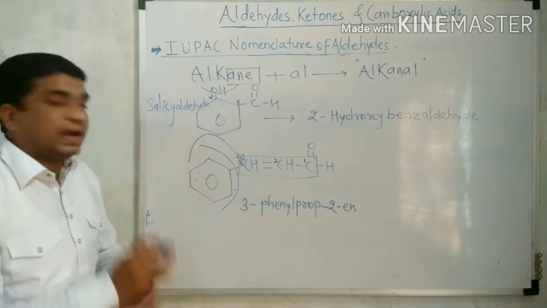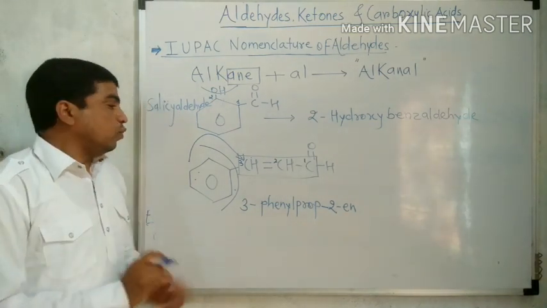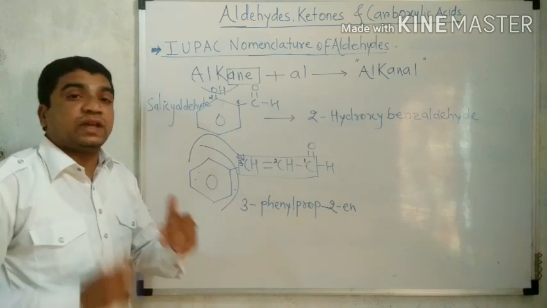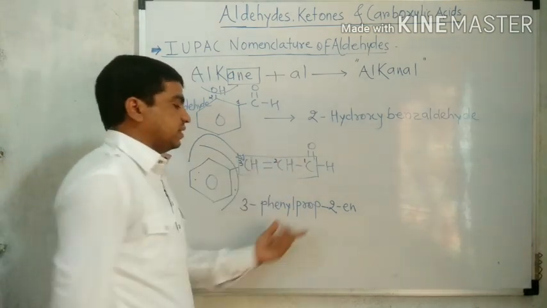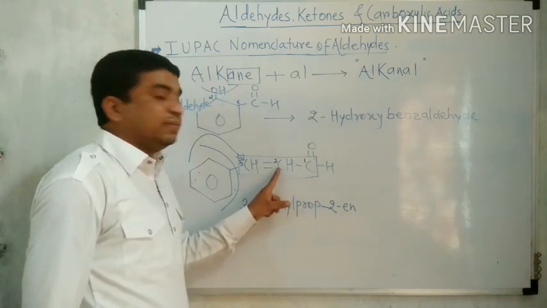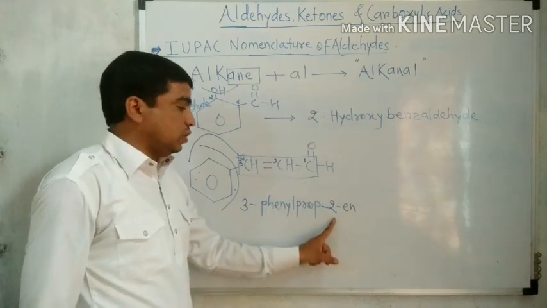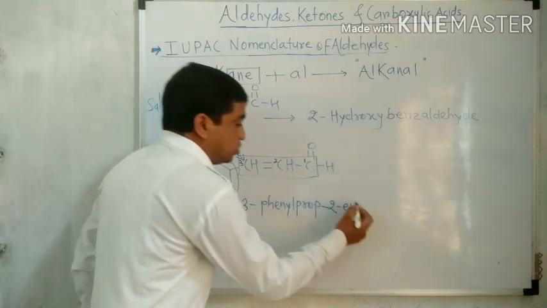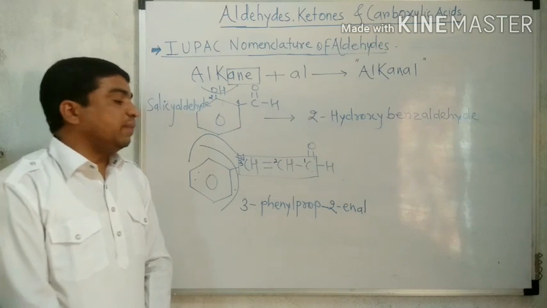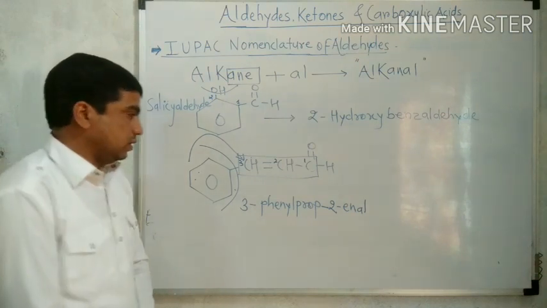It means write the position of phenyl first, 3-phenyl, then after that the name of the parent structure. How many carbons in the chain? Where is the double bond present? At the second carbon, 2-en. And for the CHO group, "al". The name of the structure is 3-phenylprop-2-enal.